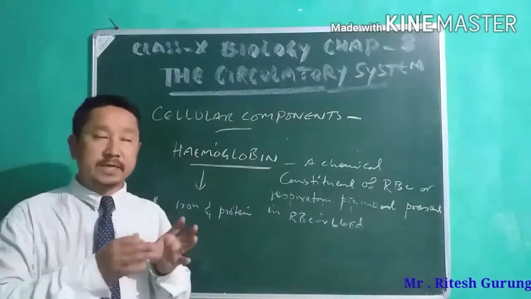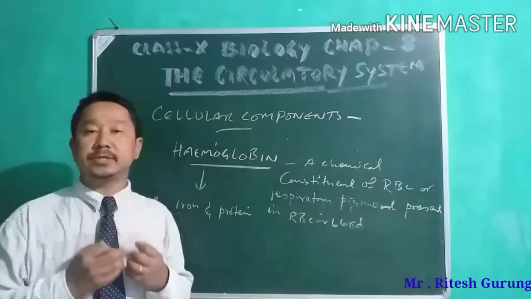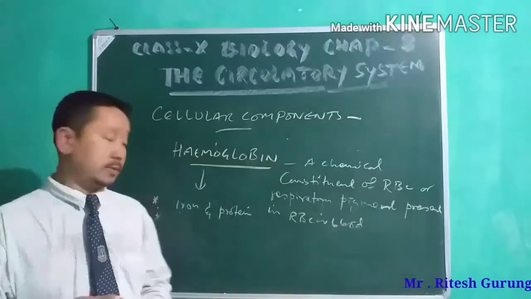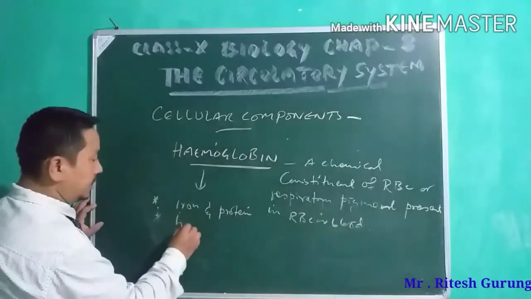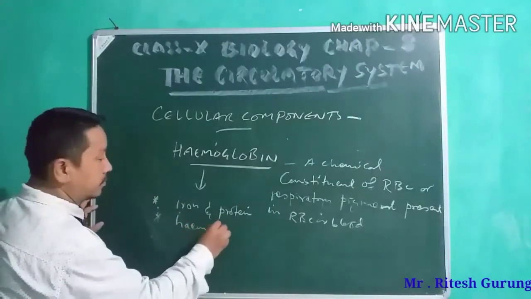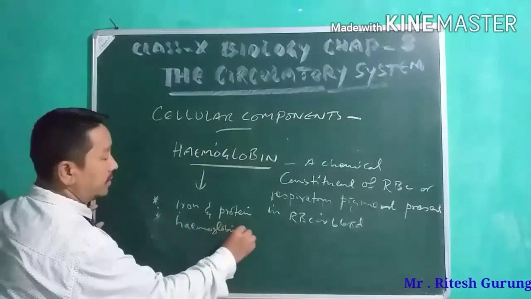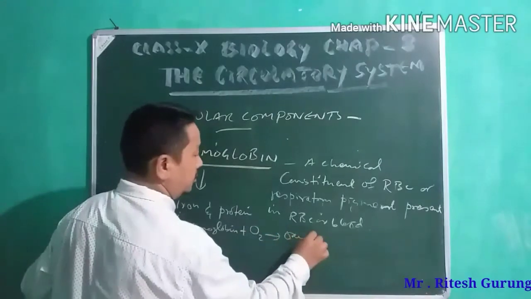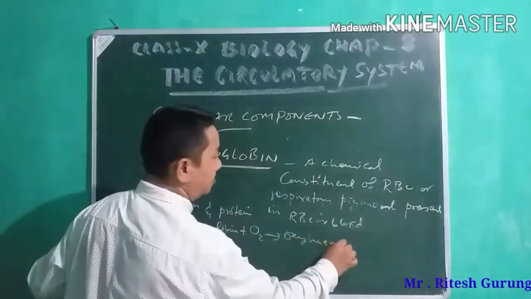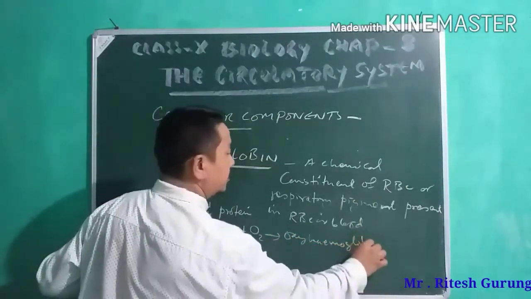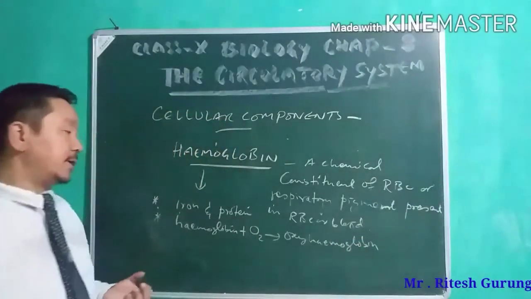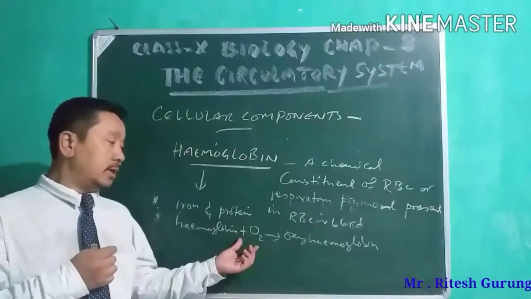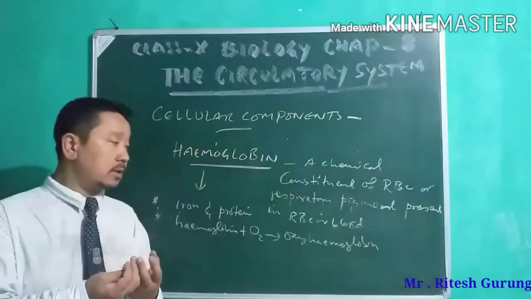That means it has a strong capacity to combine with oxygen to form oxyhemoglobin. So hemoglobin combined with oxygen makes oxyhemoglobin.